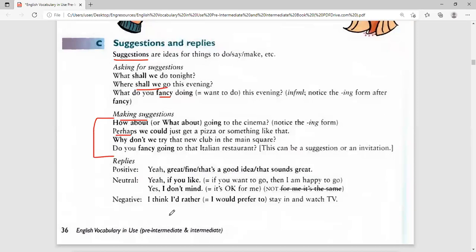We are looking for a place to visit this year. Muhammad says, how about going to Borama? And Nasra says, perhaps we could go to Mount Surat. Shamsa says, why don't we go to Malindi? You see, why don't we go to Malindi? Do you fancy going to Italian restaurants? Do you like?